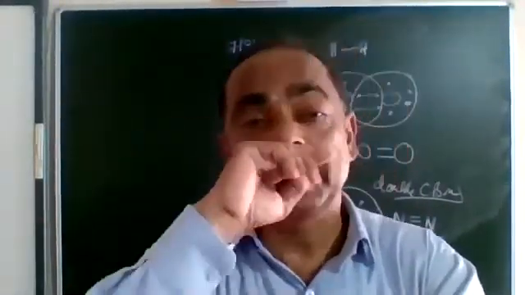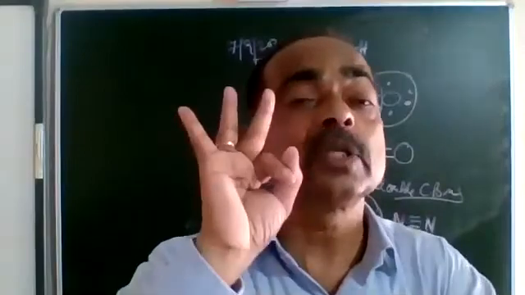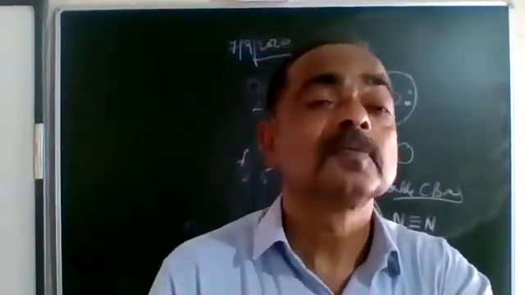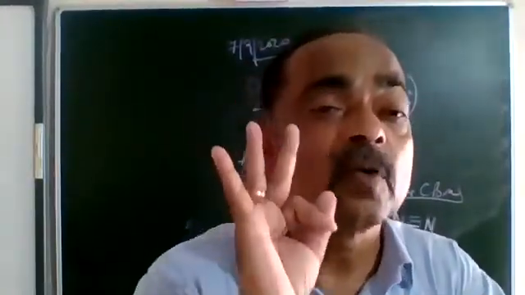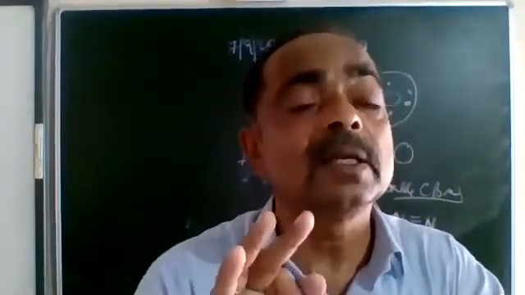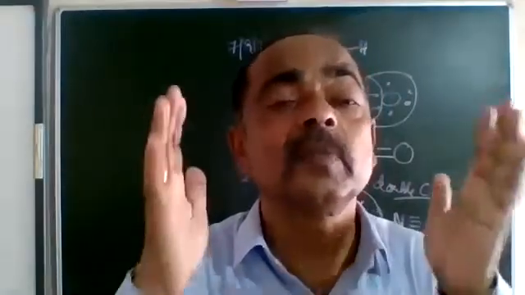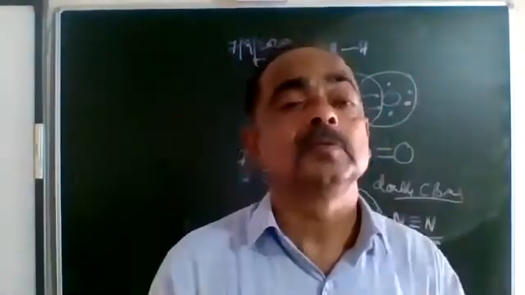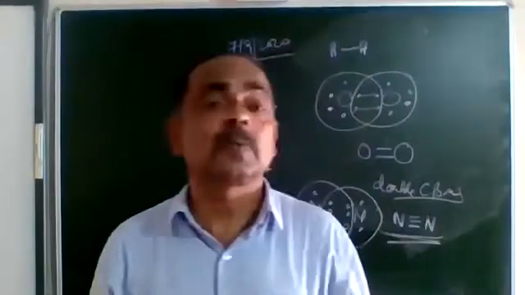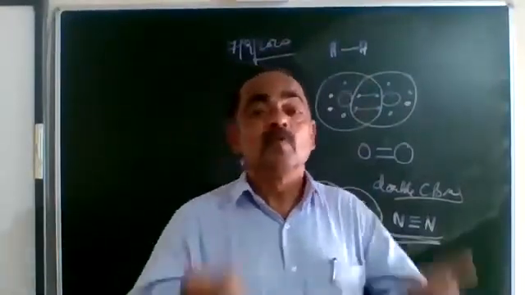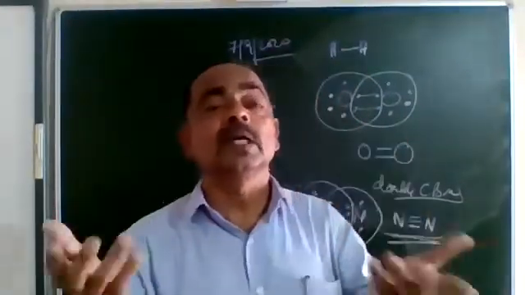Now talking about nitrogen, it has a triple covalent bond. To break a triple covalent bond, the energy needed is much more. So that is why nitrogen remains inert or inactive. You know that our body needs protein which requires nitrogen. We are breathing in air and we are breathing out nitrogen.